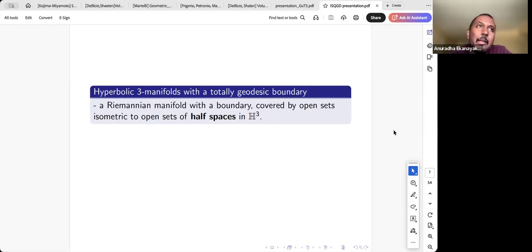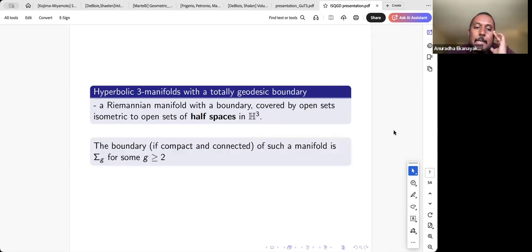By half space, I mean we take a geodesic plane in H3, take the complement of that geodesic plane, and we'll have two disconnected components. We take a closure of one of those. So that's a half space, and these manifolds with a totally geodesic boundary are covered by open sets of half spaces. And if we assume the boundary is compact and also connected, the boundary is going to be a genus g surface for some g greater than or equal to 2.